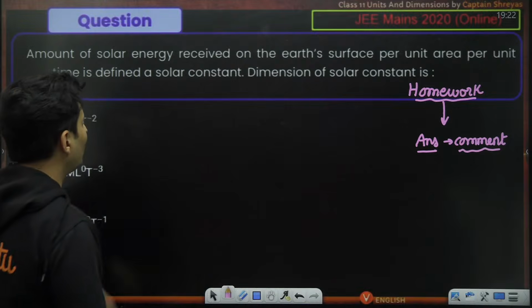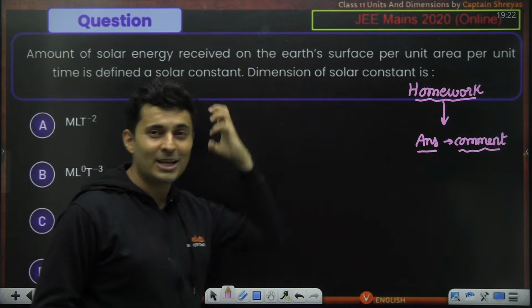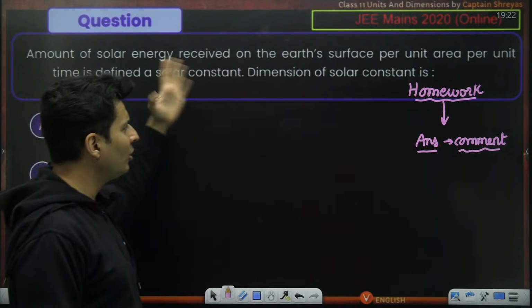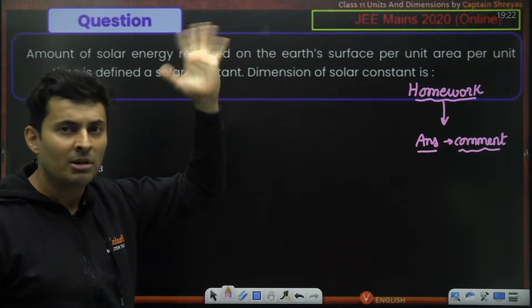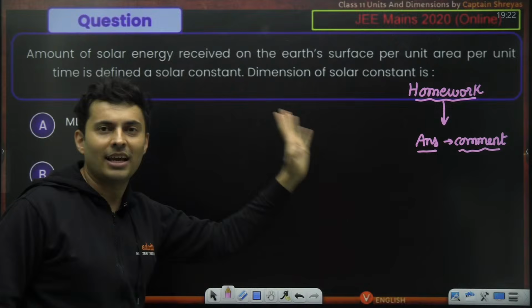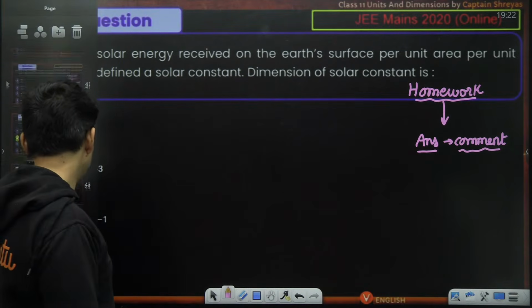Okay, amount of energy per unit area per unit time. So it is basically energy upon time upon area. That is your hint. You don't need any other knowledge. So what is the solar energy concept? No need. Just look at the word: energy per time per area. Just go with the flow. You are going to get it. Okay, so let's see how many of you get it, guys.